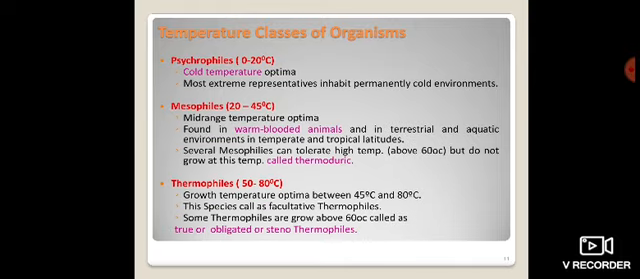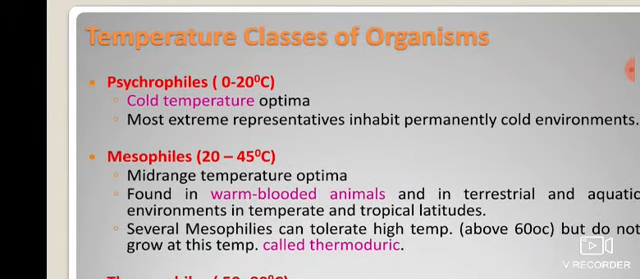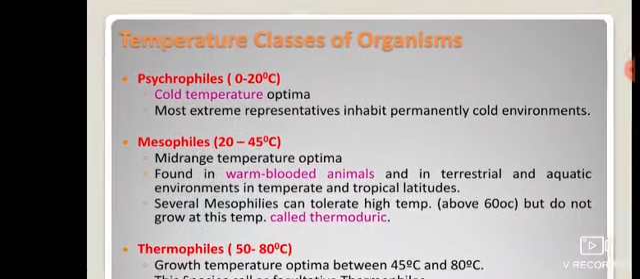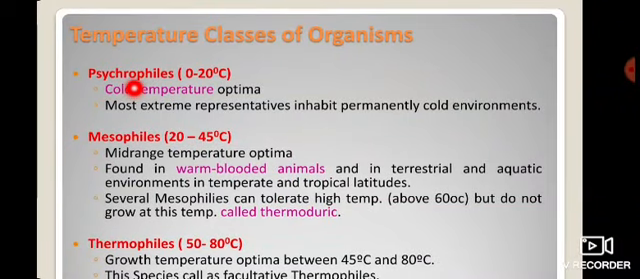So here we can observe the specification of all these points. Let me see the classification of temperature classes of organisms. In that we can easily observe these three points. The first one is psychrophiles. Psychrophiles survive in a temperature range of 0 to 20 degrees Celsius. It is the cold temperature.